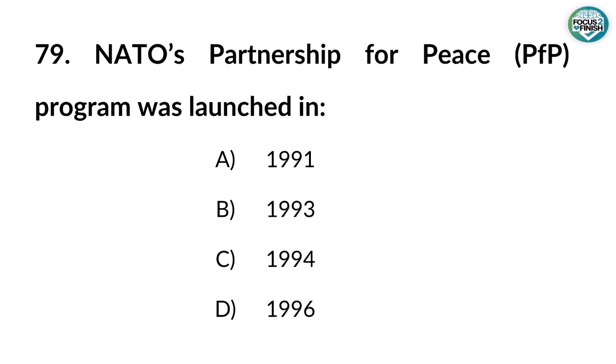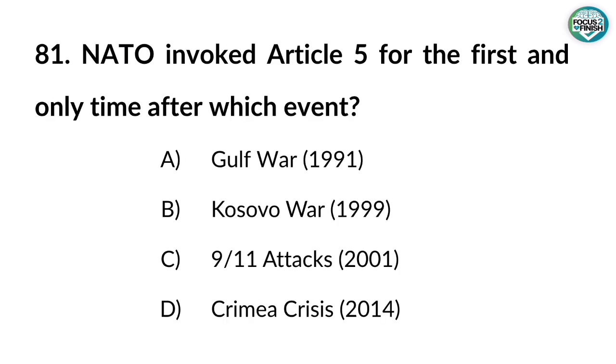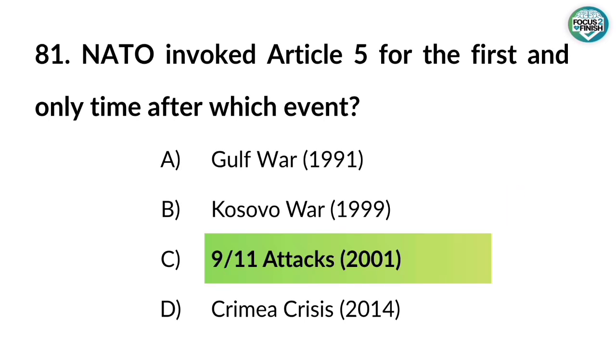79. NATO's Partnership for Peace (PFP) program was launched in? Answer: 1994. 80. Which of the following countries left NATO's military command in 1966 but rejoined in 2009? Answer: France. 81. NATO invoked Article 5 for the first and only time after which event? Answer: 9/11 attacks, 2001.